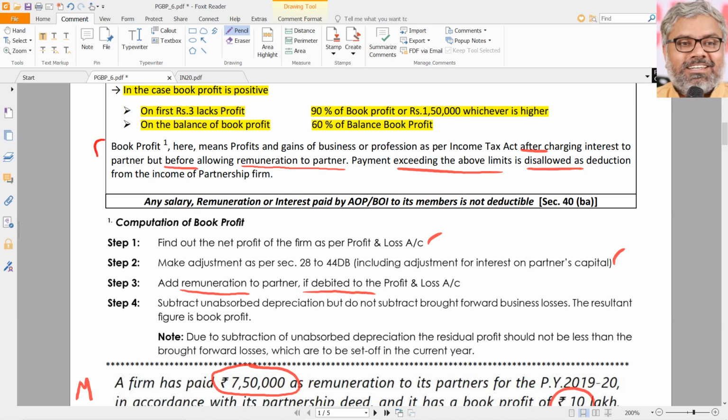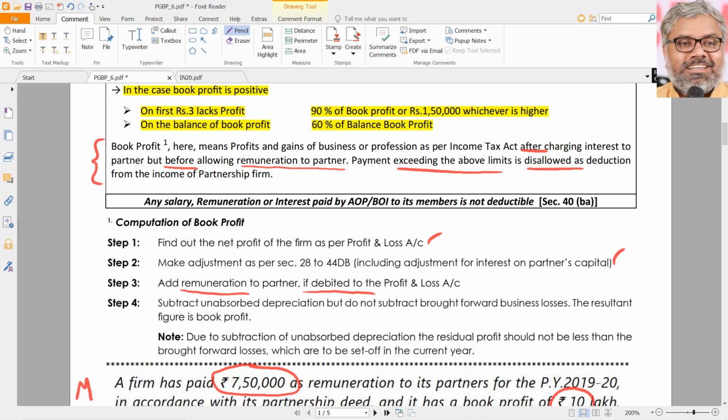What is book profit? Book profit is the profit on PGBP basically calculated as per Income Tax Act after charging the interest to the partners but before allowing the remuneration to the partners. That is the definition. That is the purpose. If already interest was debited, then there is no problem. If it is below the limits of 40B, if already remuneration was debited to P&L, that should be added back because we need book profit before charging that remuneration. So add that remuneration also.